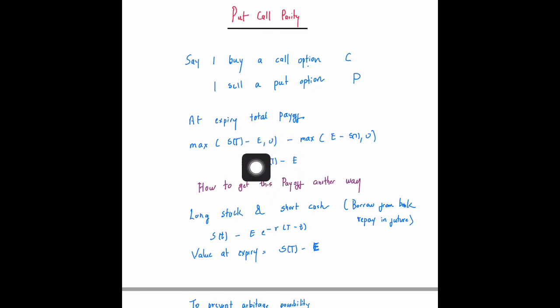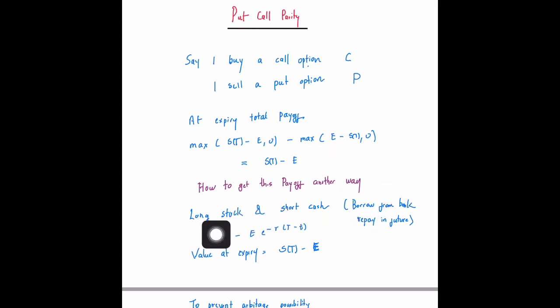We are seeing that there is a value S_T at time T. In case you want to get this value of S_T, what you can do is long a stock, that is, you own a stock. The value at small time t from the stock is going to be S of t. On top of that, there is a minus E. As I have told you, anytime there is a minus in your portfolio, it means you could be shorting that quantity. So you short a particular amount of cash, E times e raised to minus r times (T minus t), at time small t, so that at time big T it becomes equal to E.